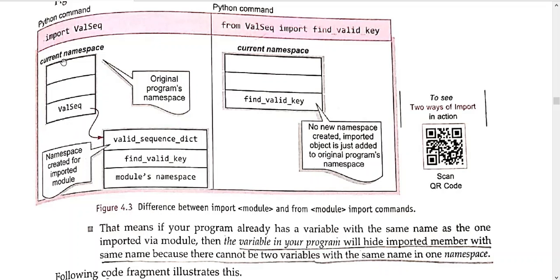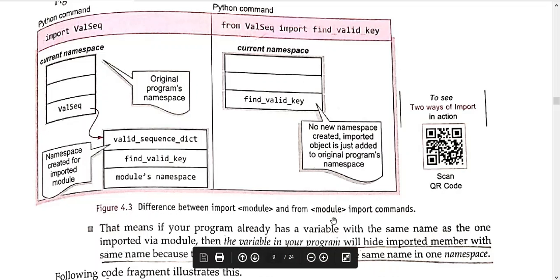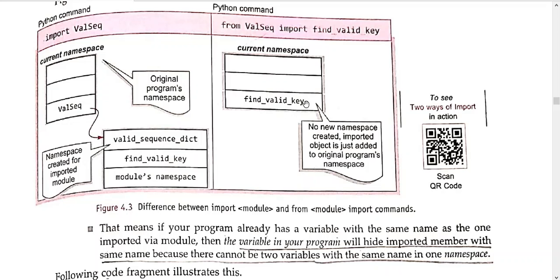This is the current namespace that you are working with, and the namespace created for the imported module. So this is the namespace. And here you can see this is your module for import. Here the namespace was created and included, but here no namespace is created. That particular function or object is included in the file only.